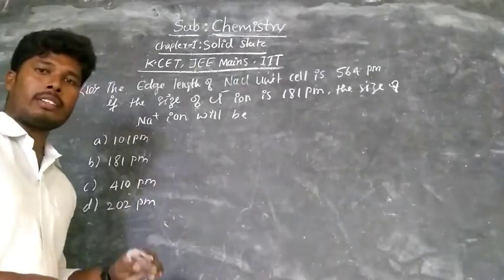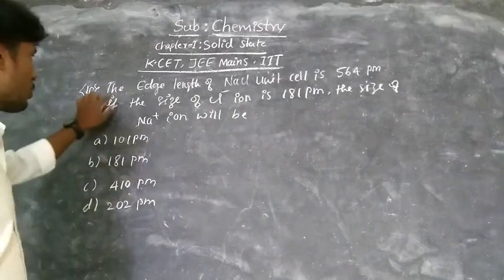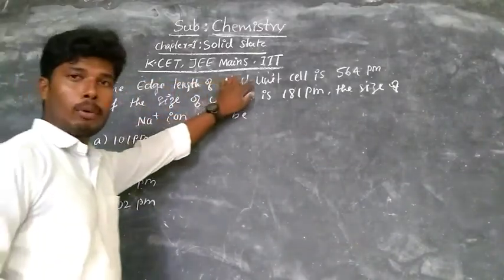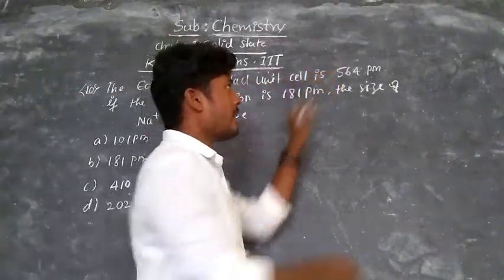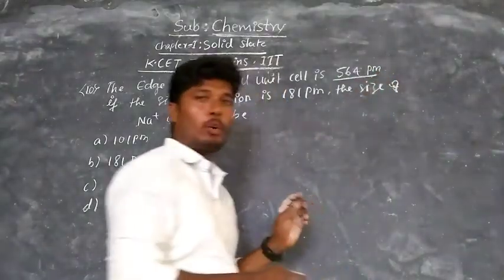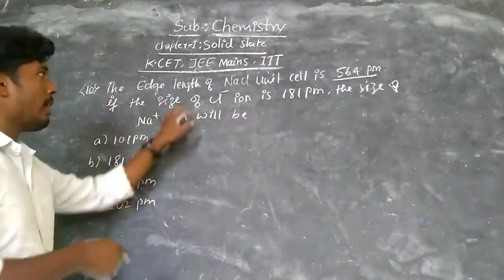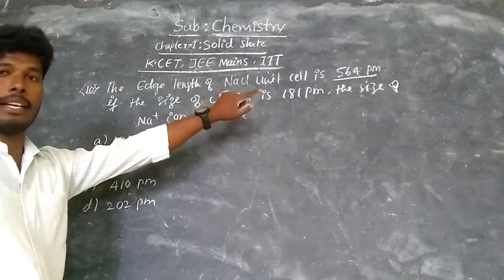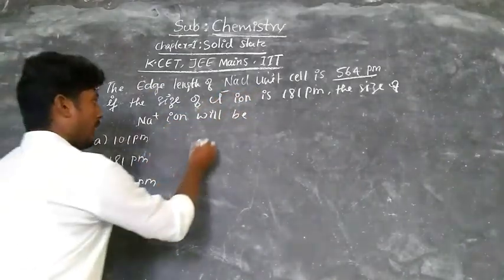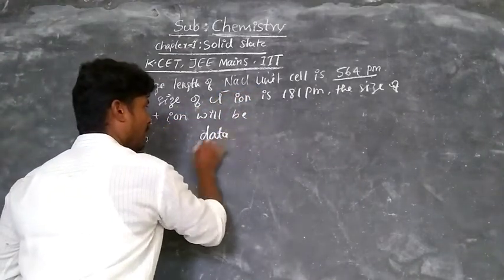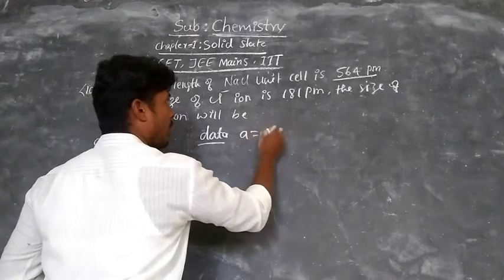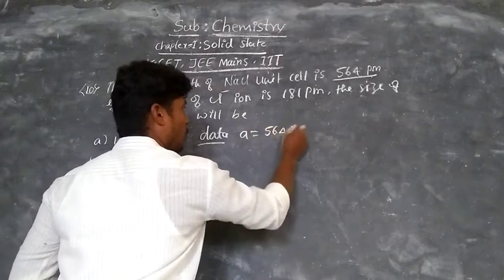So listen, the next question is the edge length of a sodium chloride unit cell is 564 picometer. They given, so observe, A is equal to 564 picometer.